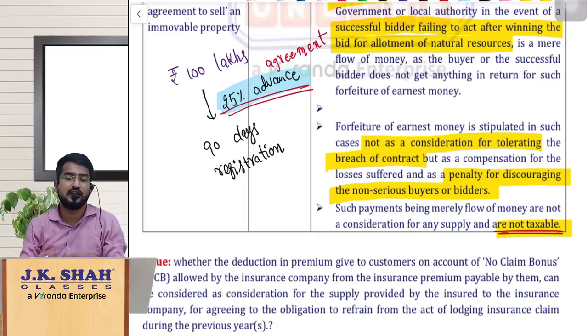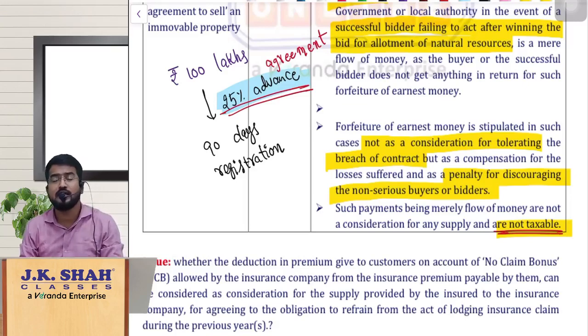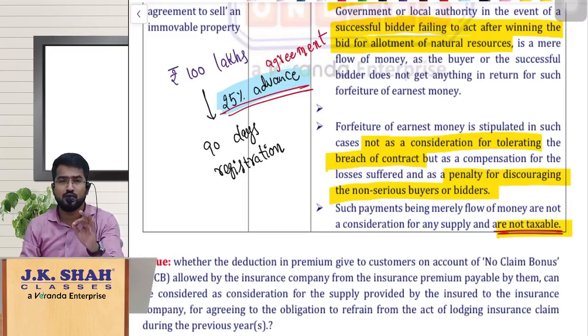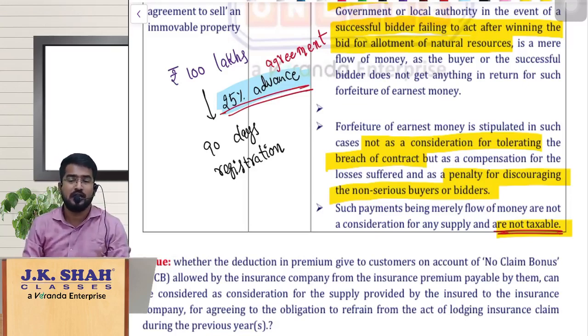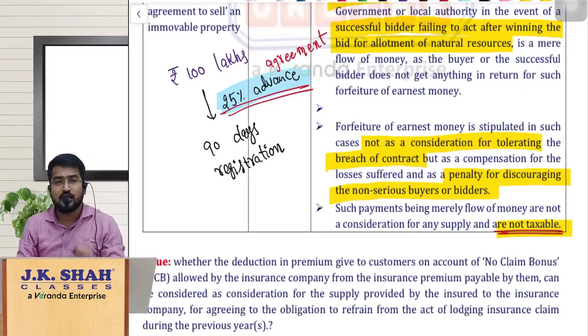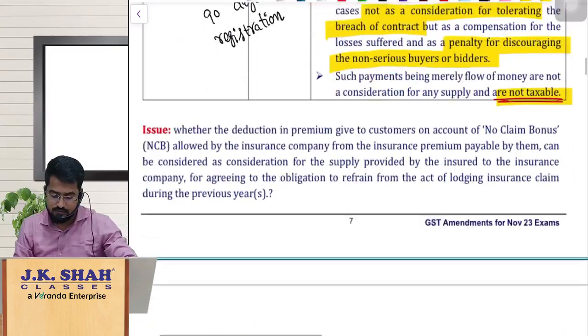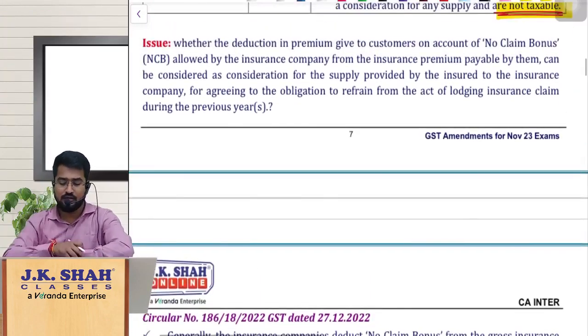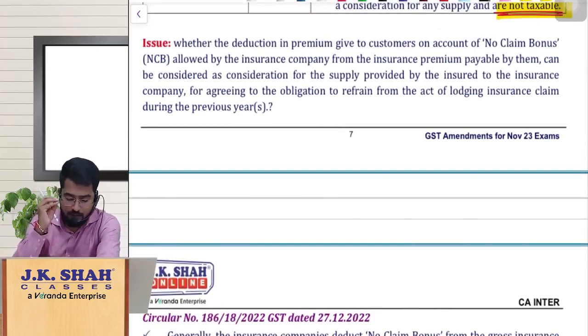And we have seen mainly this late payment fees and cancellation charges, they will be treated at par with the principal supply. So those 2 points, please be very careful, can be tested as an adjustment in any problems. Am I clear, my dear friends? So the last point in this chapter, where there is again a clarification on no claim bonus.